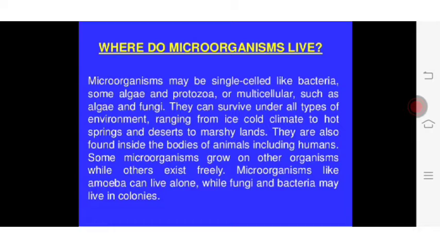So where do microorganisms live? Microorganisms may be single-celled like bacteria. Some algae and protozoa are multicellular such as algae and fungi. They can survive under all types of environment ranging from ice-cold climate to hot springs and deserts to marshy lands. They are also found inside the bodies of animals including humans. Some microorganisms grow on other organisms while others exist freely. Microorganisms like amoeba can live alone, while fungi and bacteria may live in colonies.